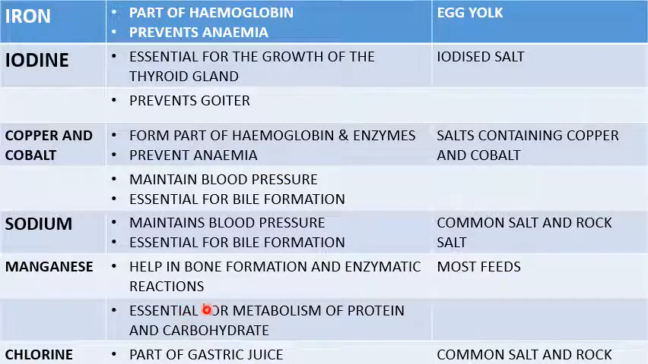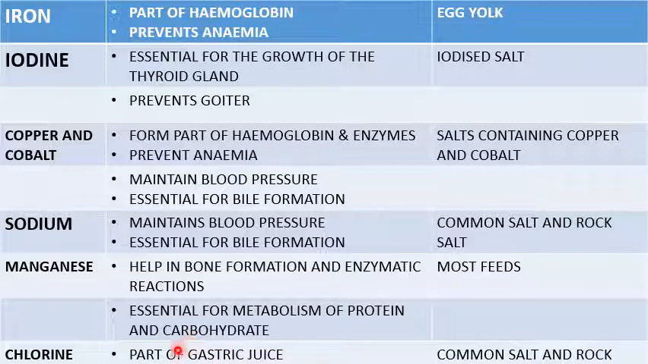Apart from that, it is essential for metabolism of protein and carbohydrates. And most of the feeds are rich in manganese. Then we have chlorine. Chlorine is essential in the